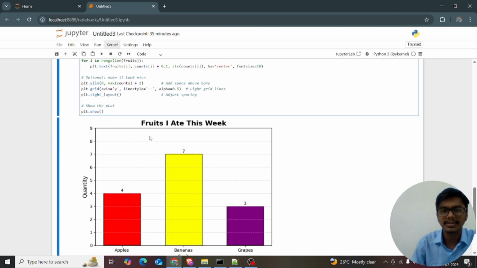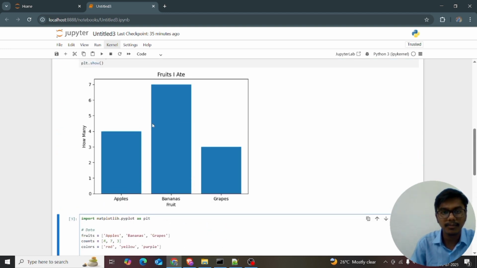Yeah, I want to add space above the bars. Okay, I want to add the space above the bars. See in most of the bar.